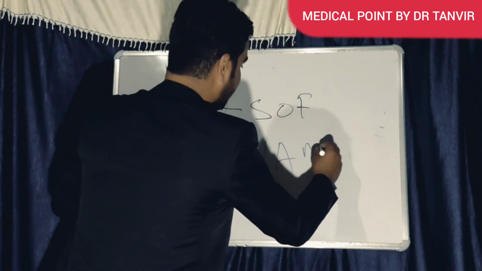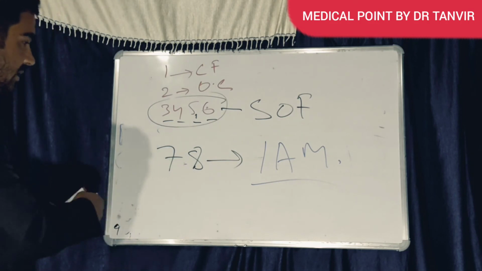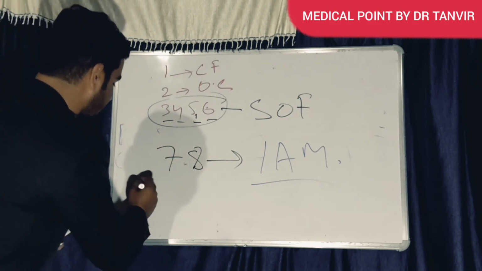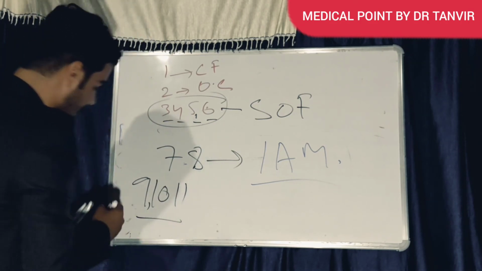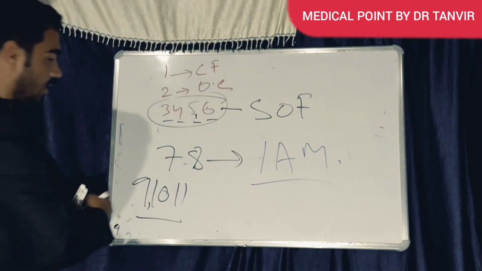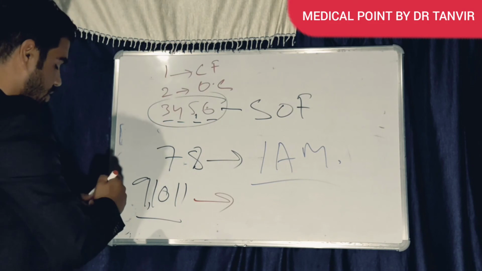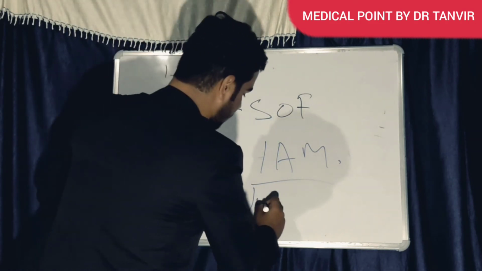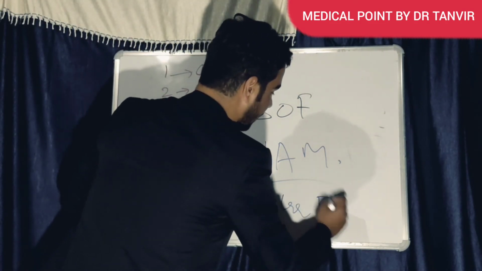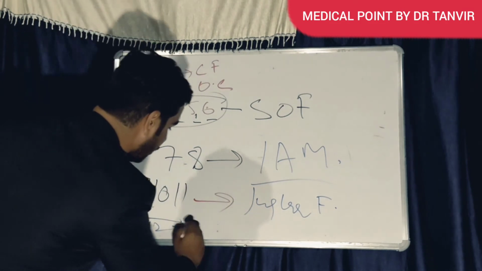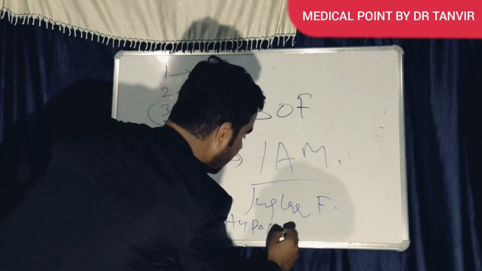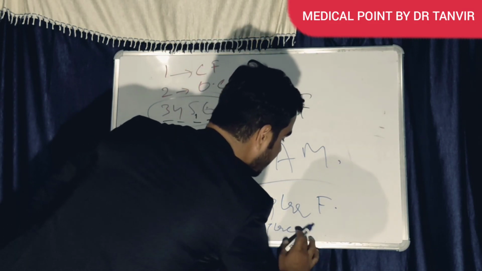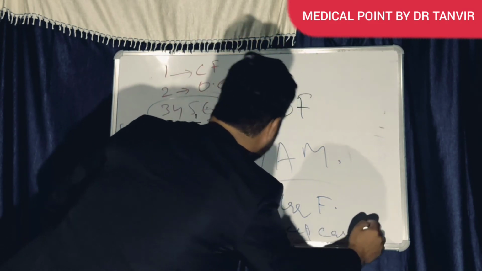After that there are 9th, 10th, and 11th, going through the jugular foramen. And after that there is the 12th, going through the hypoglossal canal.